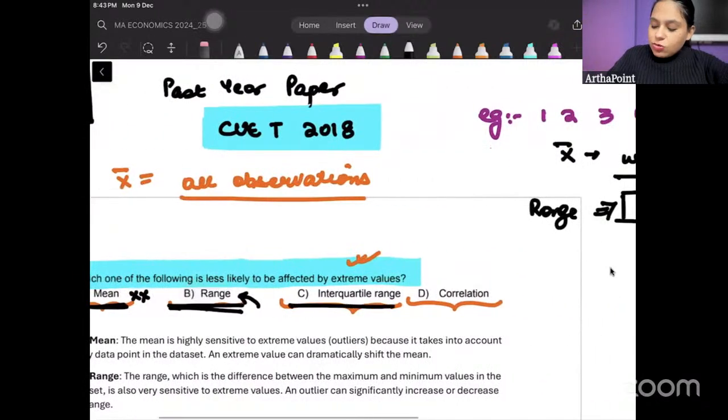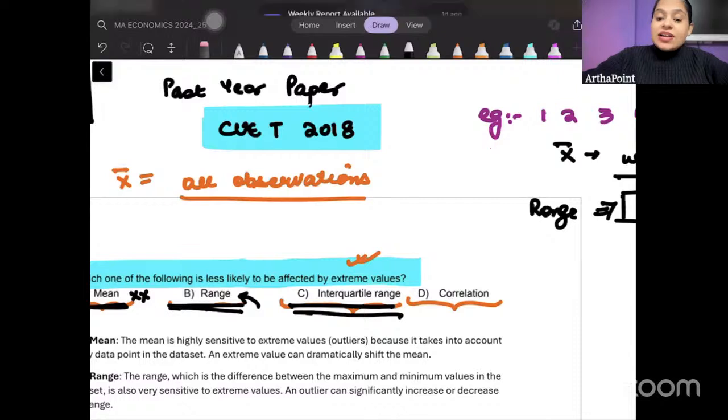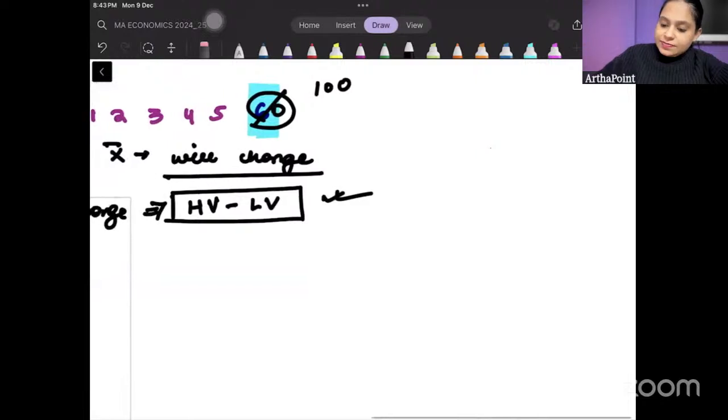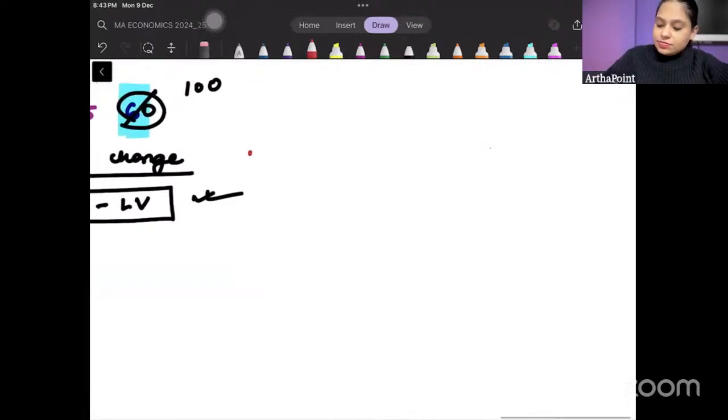Now think about interquartile range. Ab interquartile range, what is that? Interquartile range is basically dependent on the quartiles, right? And when we talk about quartile, तो quartile में क्या होता है?